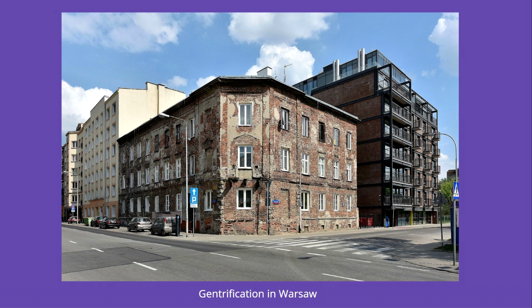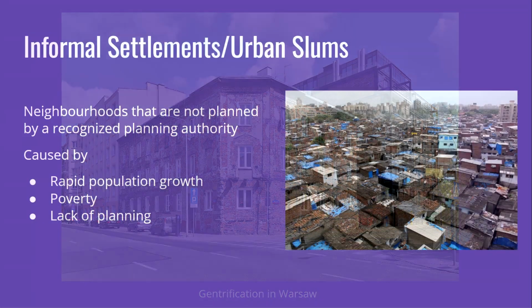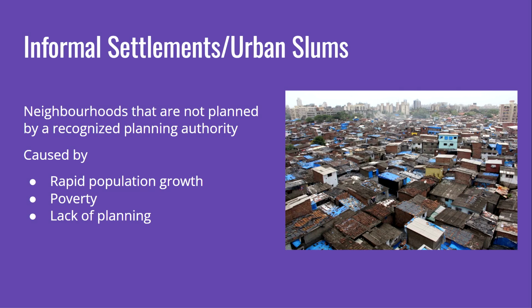Here's an example of gentrification in Praga district in Warsaw, where we can see the new apartment complex built beside an older, worn-down building. Informal settlements and urban slums are neighborhoods that are not planned by a recognized planning authority. These are typically found in large cities of lesser developed countries where the formation of slums are caused by rapid population growth, poverty, and a lack of planning.